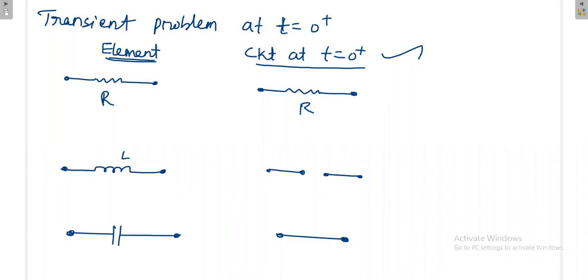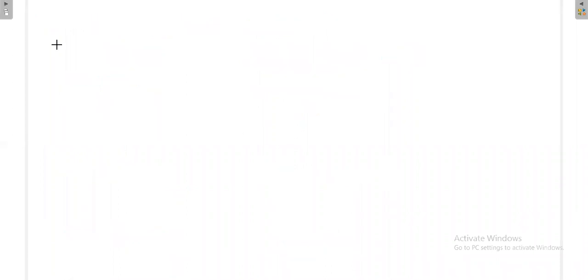Then what are the other two cases? Suppose I have an inductor, but initially some current is flowing in the inductor. That is, it has some initial current when I make the switching operation, whether open or close. That initial current is I naught. Then how to represent this at t is equal to 0 plus? At the time of switching, definitely the inductor will act as an open circuit.